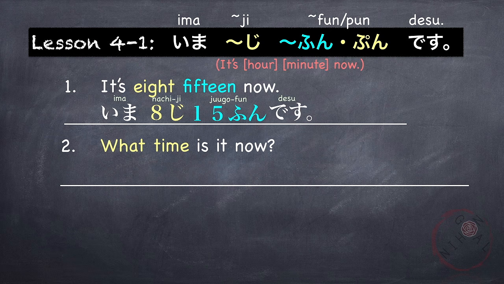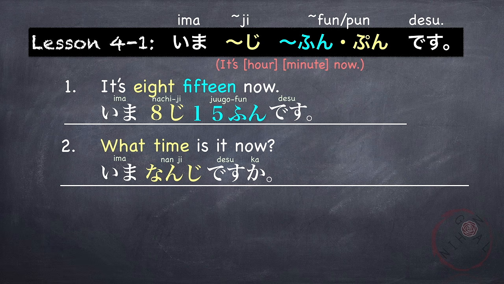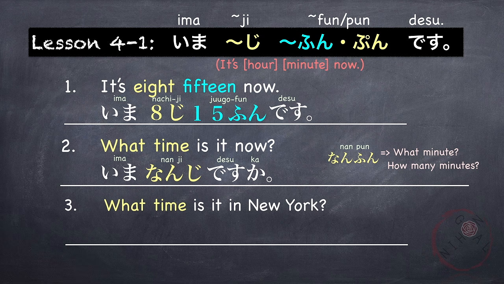Next is how to ask the time. What time is it or what time is it now? First, we say the word now. 今。何時. What time is 何時? Nan means what, and ji is the suffix for time, so 何時. 今何時ですか? Or simply 何時ですか? You can also say what minute or how many minutes by saying 何分. 何分ですか? How many minutes?